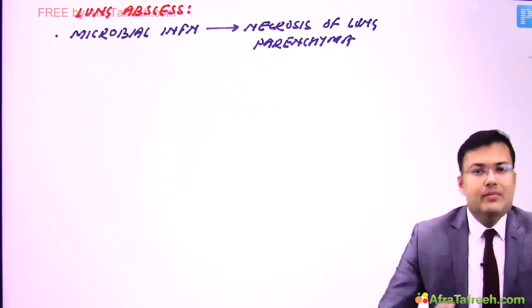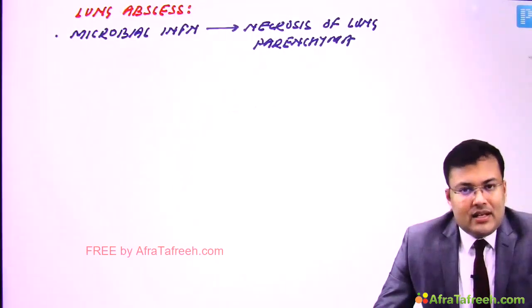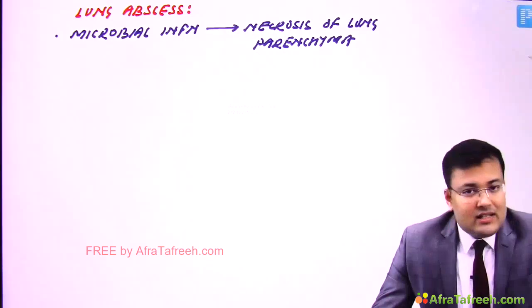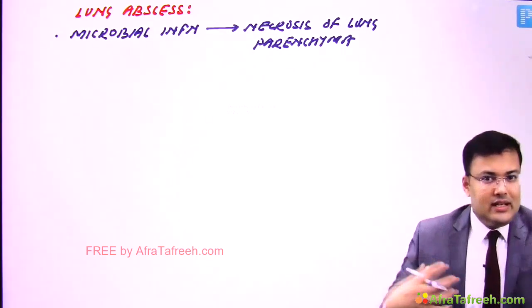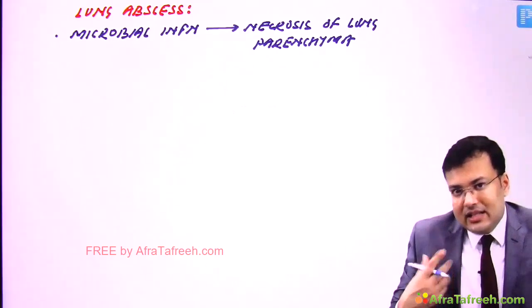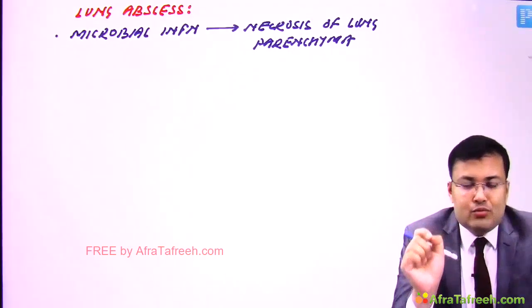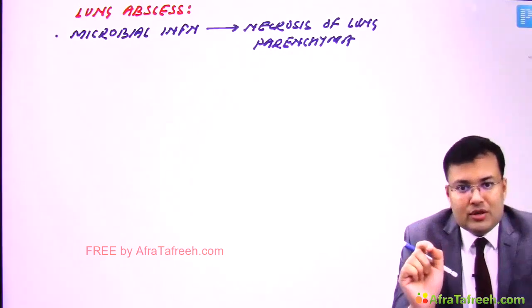Clear? Now one basic principle we discussed. Any patient having pus collection anywhere in the body, what are the clinical manifestations? These patients have fever with chills and rigor. And here, what is the additional symptom? Since it is involving the lungs, these patients have cough with putrid smelling sputum production.